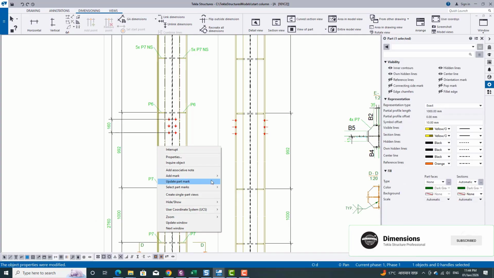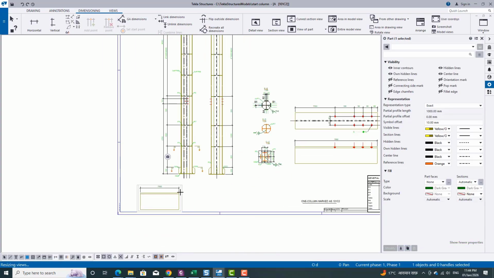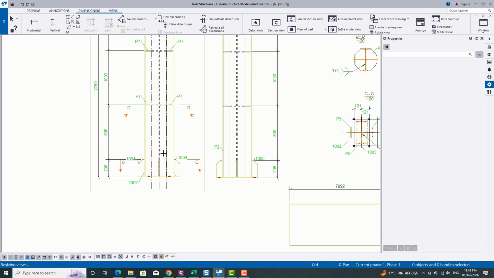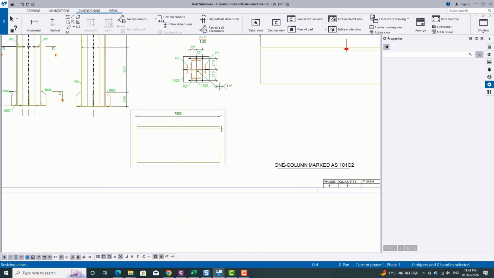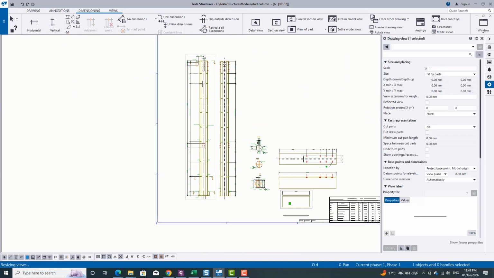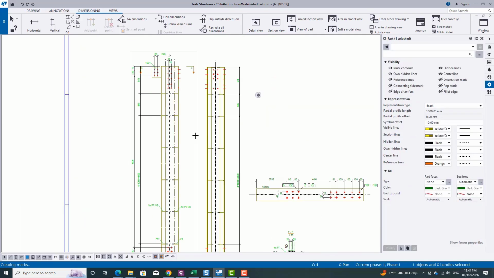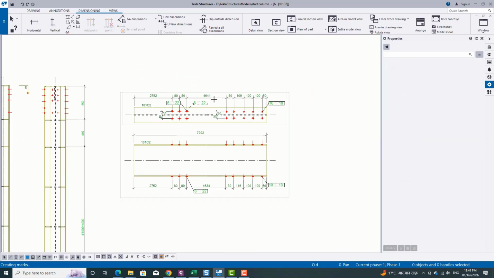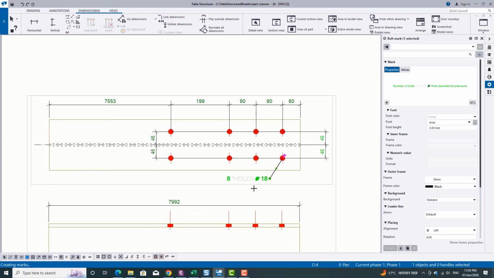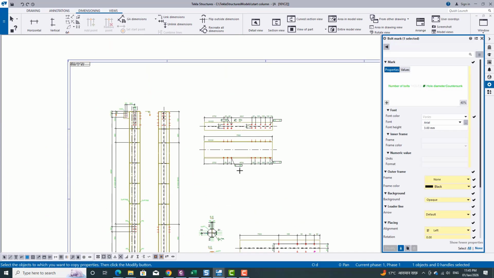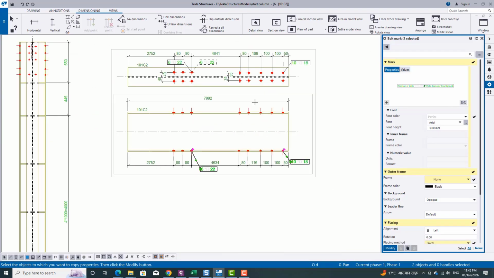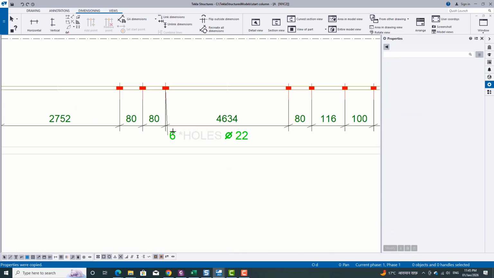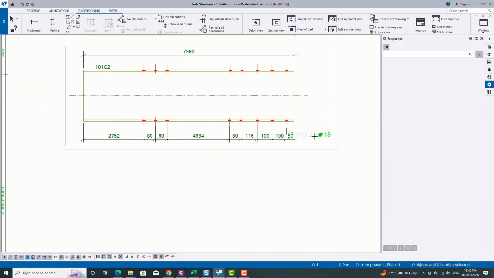Now click on the other column. You can simply match all the parameters by using the previous parameter.